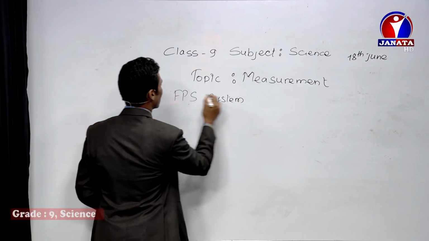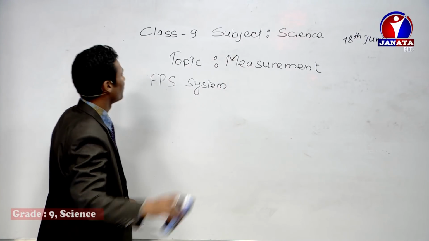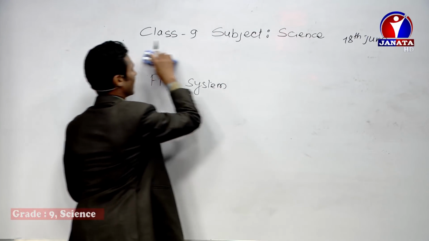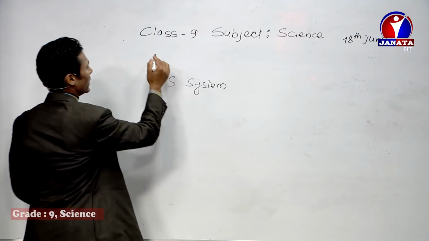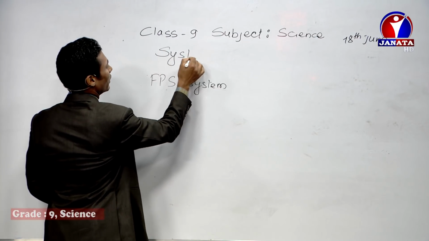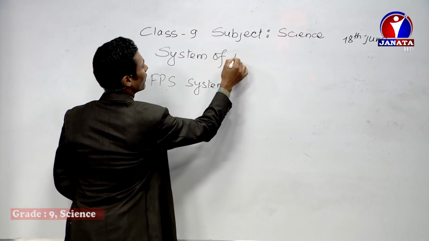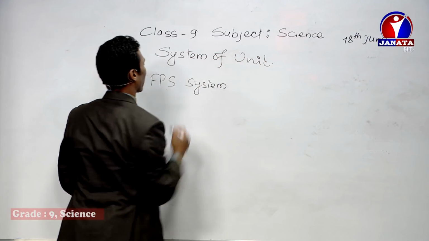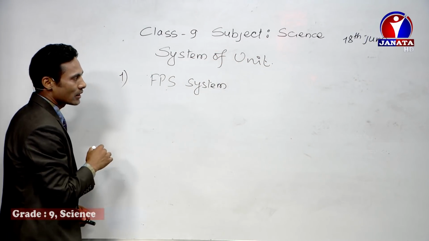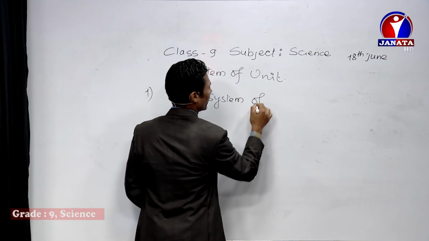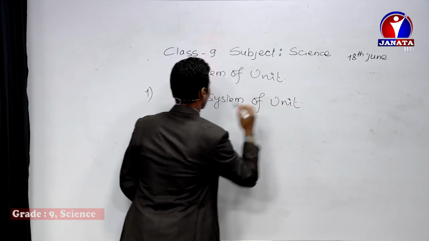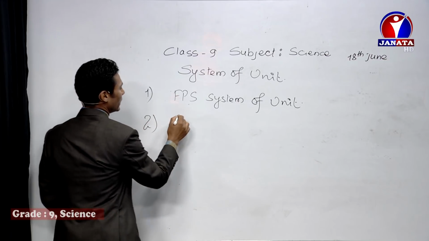So we are going to discuss about the system of unit. Okay, different systems of unit we are going to discuss. So first one is FPS system of unit. This you might have learned in lower class, right?